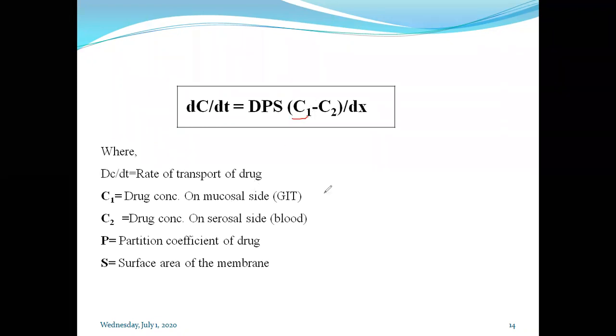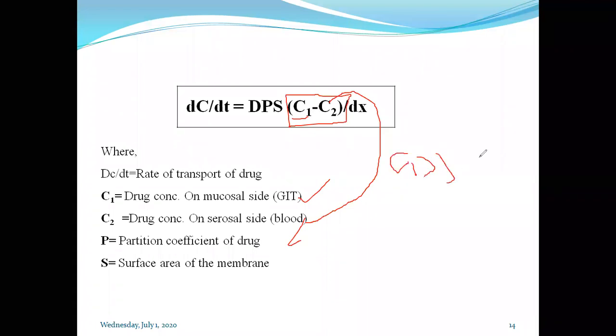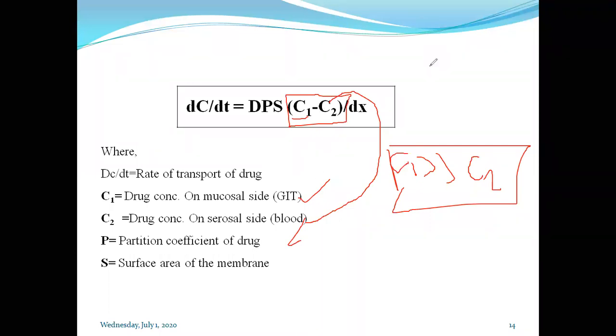C1 is the concentration of the drug in the GIT, and C2 is the concentration of the drug in the blood. The difference between C1 and C2 acts as a concentration gradient, and as I told you, C1 must be greater than C2. Only then will the process of diffusion, the absorption of the drug, continue through the gastrointestinal barrier. Okay.